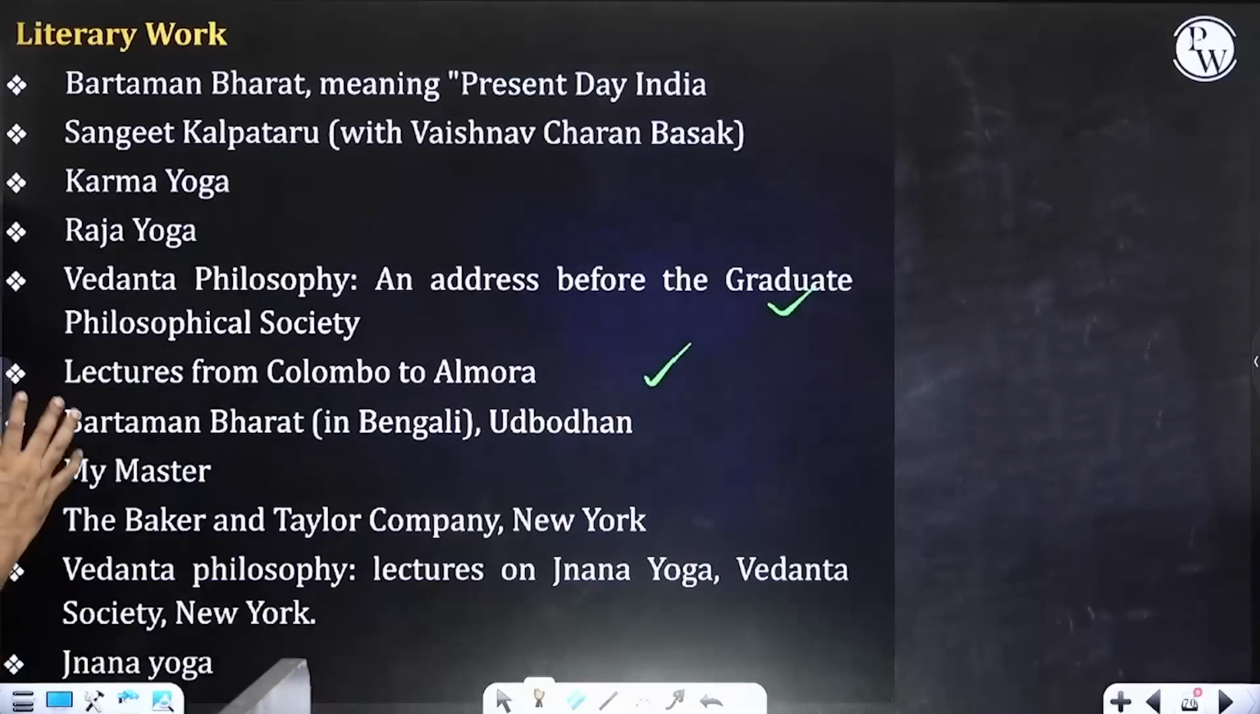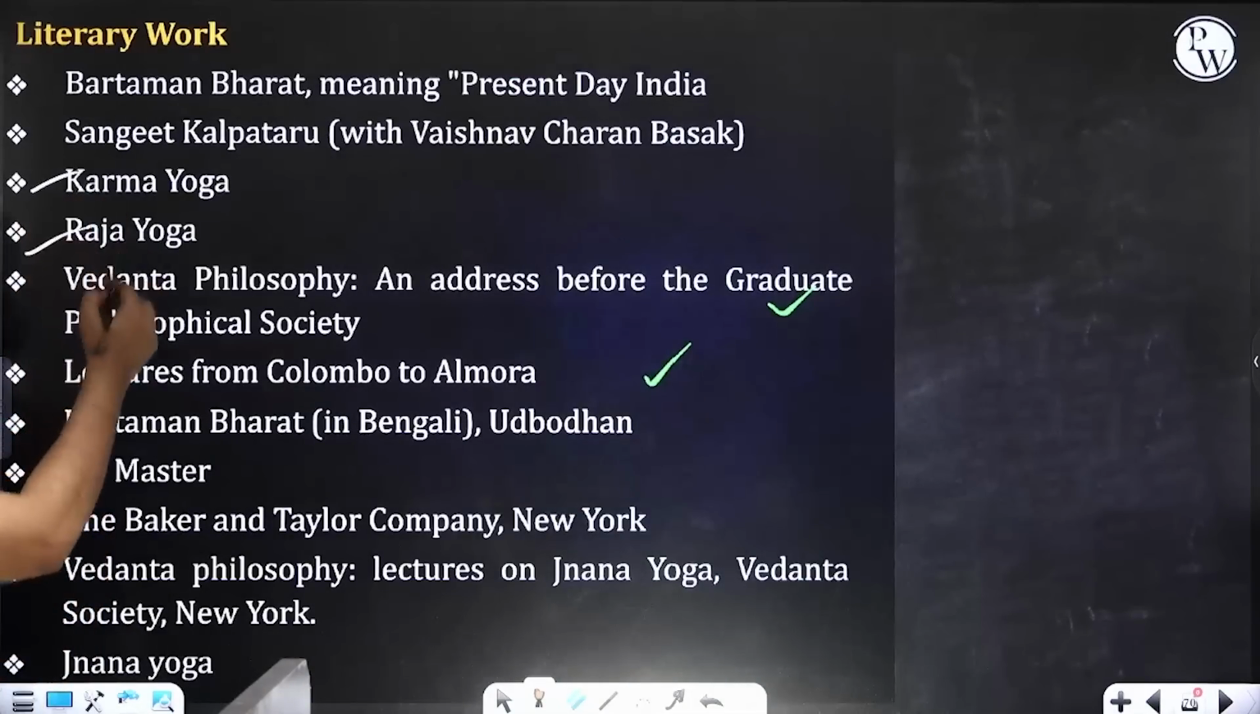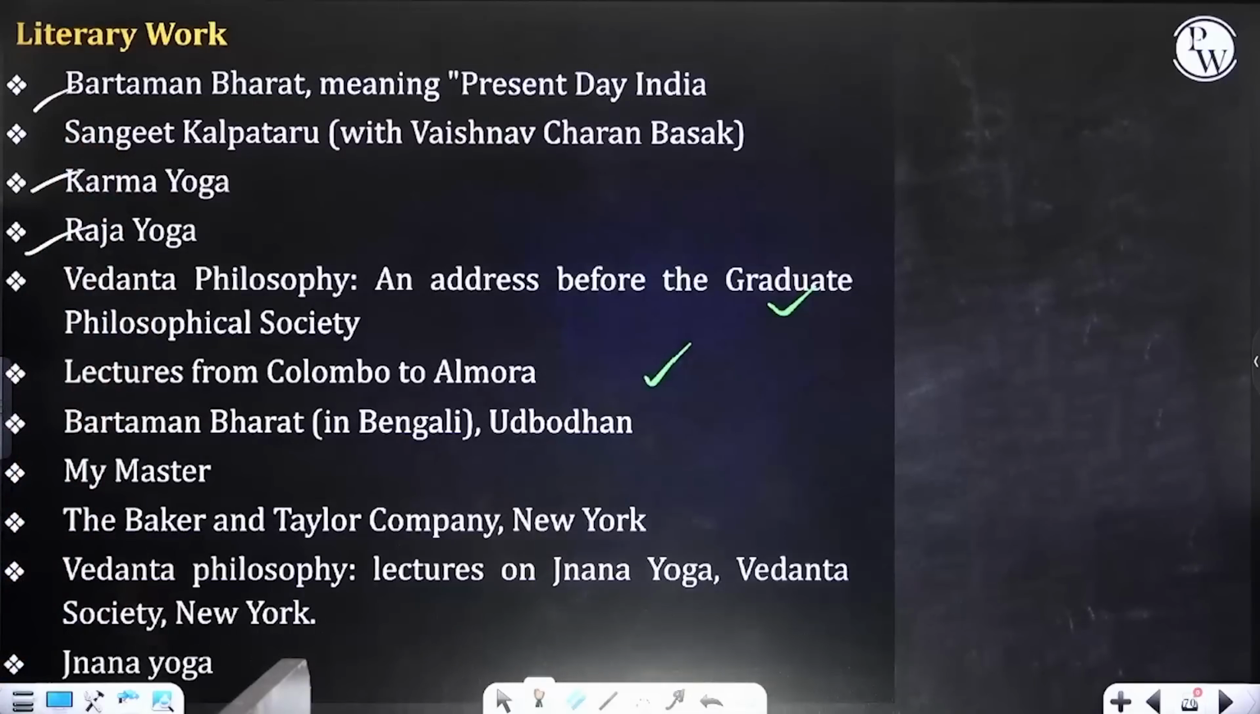His literary works are also very important: Karma Yoga, Raja Yoga, Vartaman Bharat, Sangeet Kalpataru, Vedanta Philosophy, Address Before the Graduate, then Lectures from Colombo to Almora. This question has already been asked.